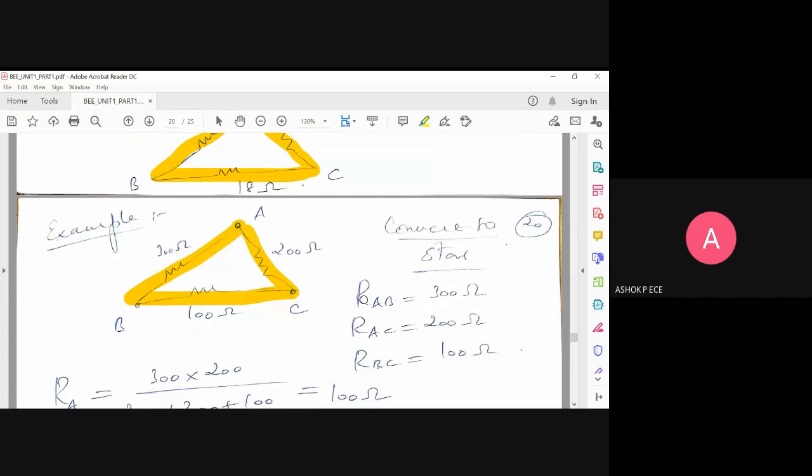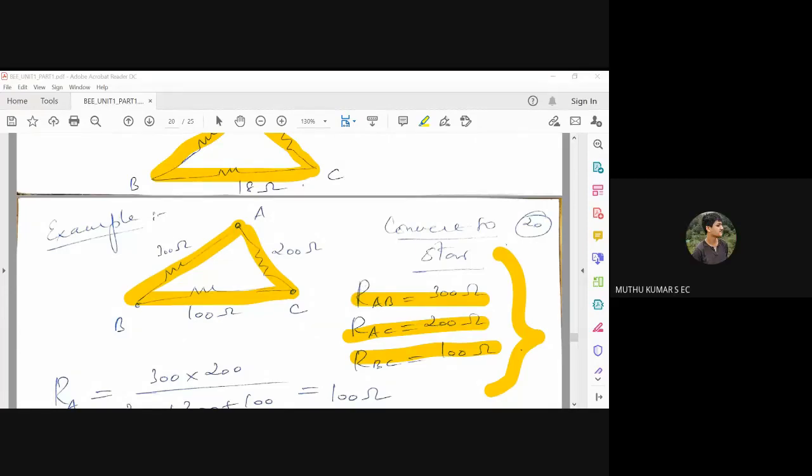Please note down the values. RAB is 300, RAC is 200, RBC is 100. So with these three values, convert the delta into star and draw the diagram. We'll check the answer. We'll start from this problem tomorrow, check the answer, and then we'll proceed with the next topic. Any queries so far in today's class?